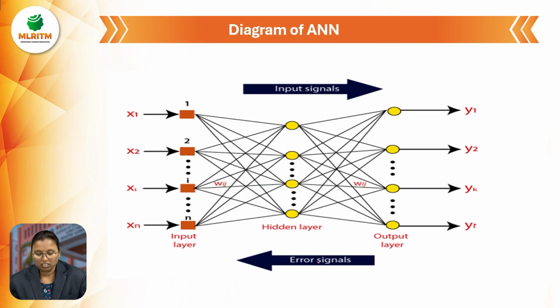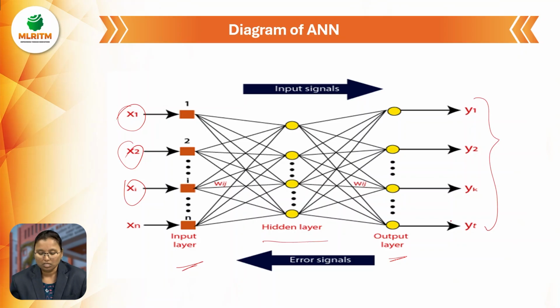Next is the diagram of the ANN. As I said, these are x1, x2, x3 and xn, which form the input layer. Here there is only one hidden layer, and this is called the output, where the outputs are y1, y2. Each input is connected to all the hidden nodes, and each connection carries a weight W1, W2 and so on. I am saying lines for understanding purposes, but actually these are called weights, the links from one layer to another layer.